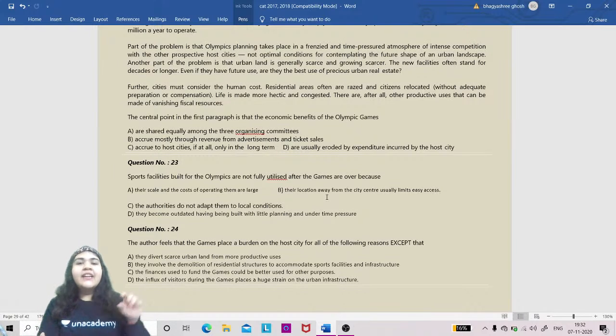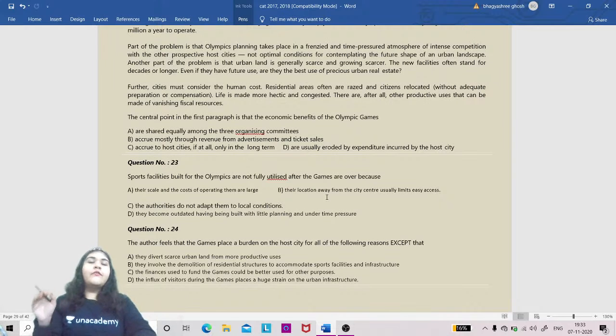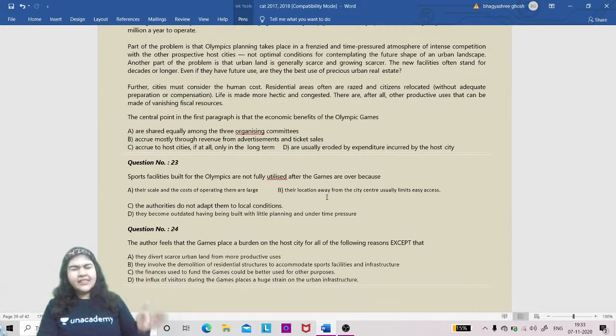Let me tell you, nowadays the length of all the RCs, whether it is a 3 question RC or a 4 question RC or a 6 question RC, is coming the same. In 2019, all the RCs were of similar word limit, and they were of 5 questions each and one RC was of 4 questions. This year, whether the RC has 3, 4, 5 or 6 questions, you are going to get similar length of RC.